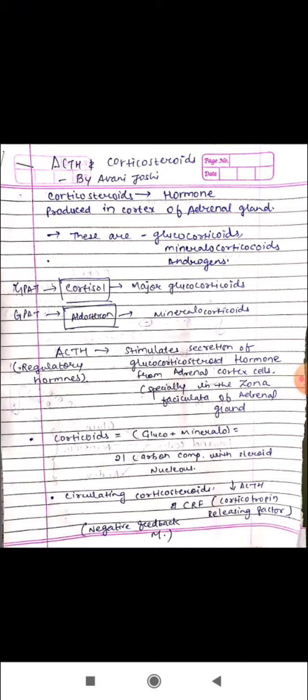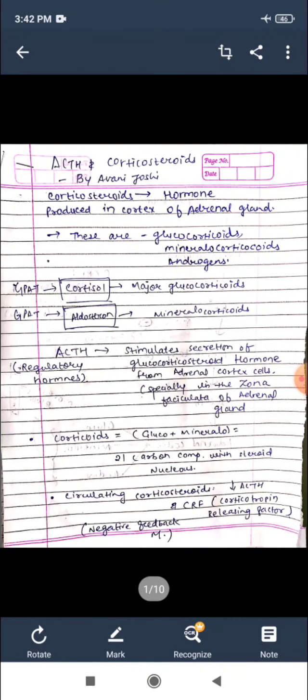Corticotropin stimulates the cortex of the adrenal gland and boosts the synthesis of corticosteroids. So here, what is the main function? That it stimulates the synthesis of corticosteroids. Now what is corticosteroid? Corticosteroid is also a hormone produced in the cortex of the adrenal gland. There are mainly three types of corticosteroids: glucocorticoids, mineralocorticoids and androgens.